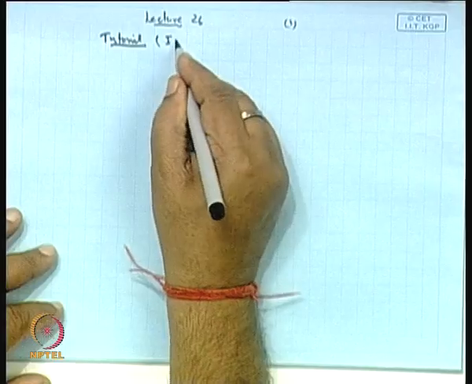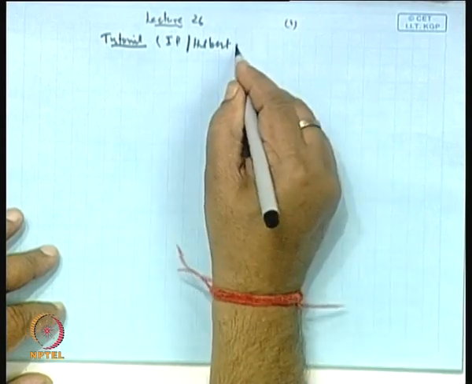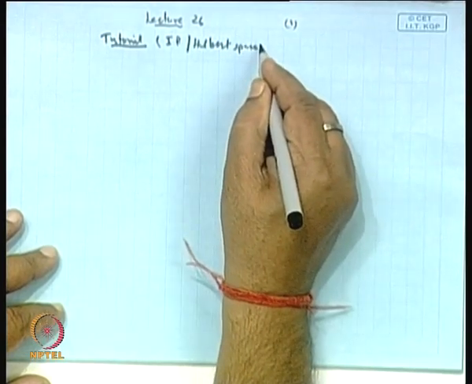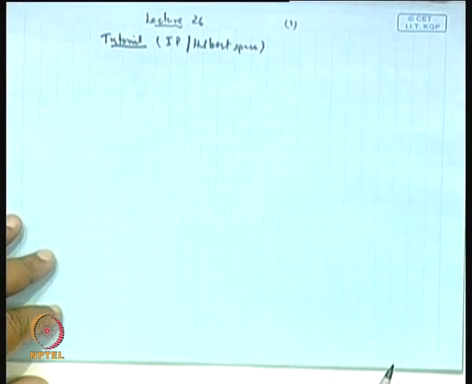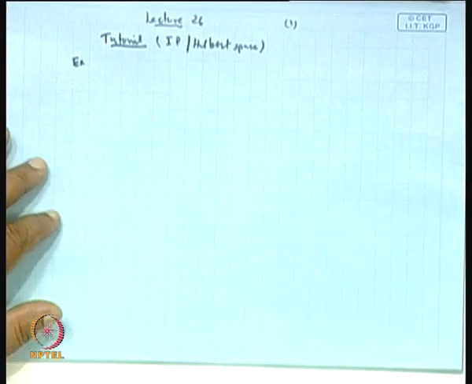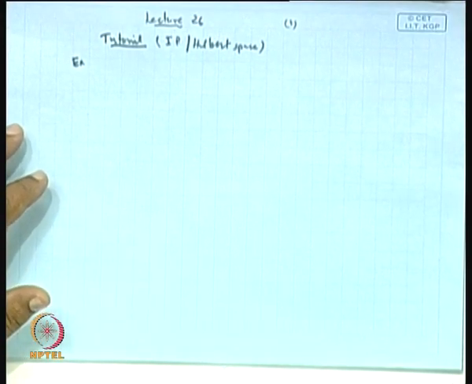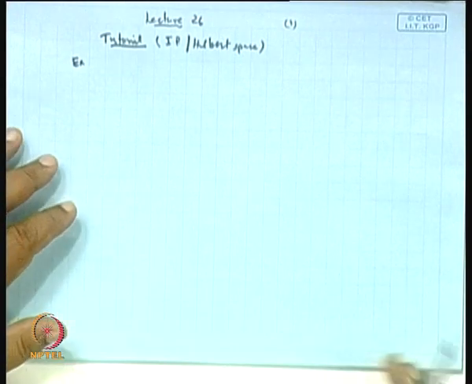The problems are based on a tutorial class on inner product spaces, Hilbert spaces, and the corresponding functionals defined on Hilbert spaces. So, let us take the first problem, a very basic problem. We know the norm on an inner product space will always satisfy an equality that is known as the parallelogram law.